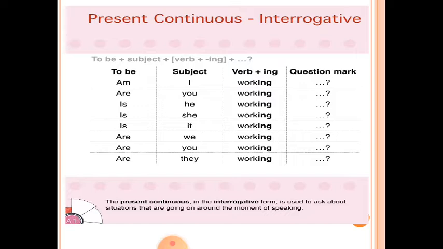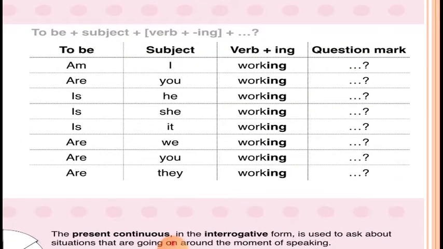Now here are some more examples for the interrogative sentences to be formed. Am, are, is, and let us see. Am I working? Are you working? And always in interrogative sentences, don't forget to put a question mark at the end.